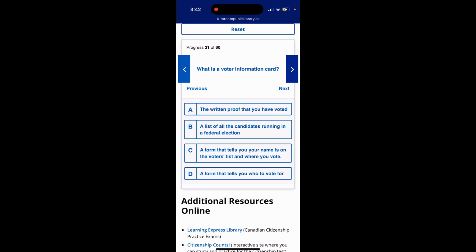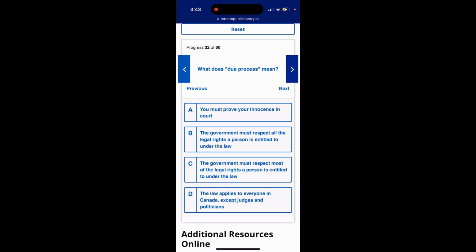Option C, a form that tells you your name is on the voters list and where you vote. Option D, a form that tells you who to vote for. The answer is option C, a form that tells you your name is on the voters list and where you vote.